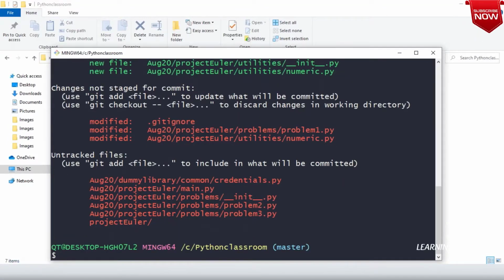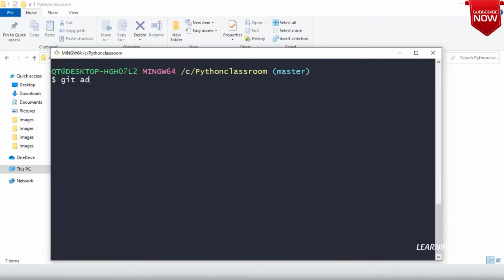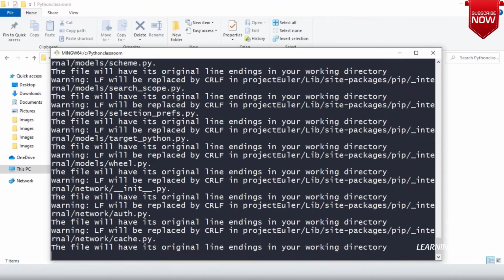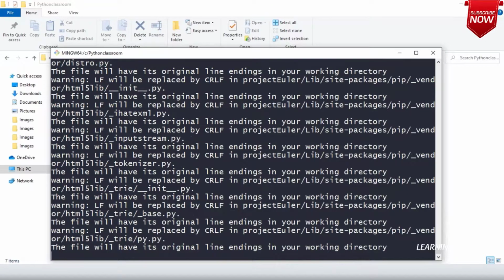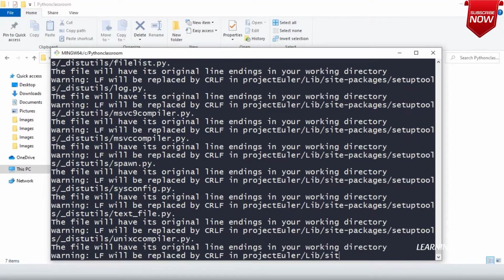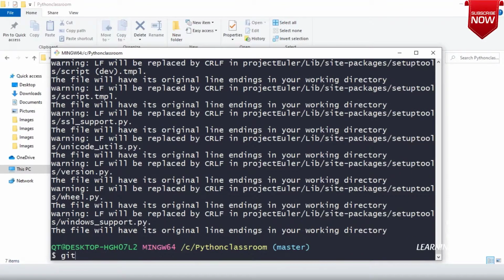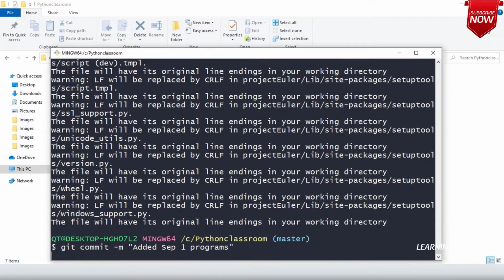Good. Fine. Now git add dot. Git commit -m added September 1st programs.